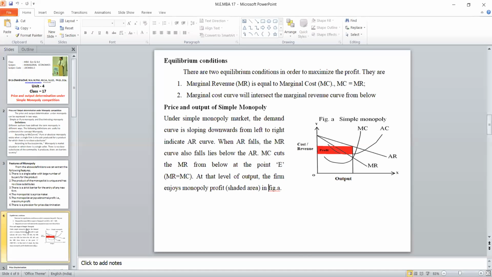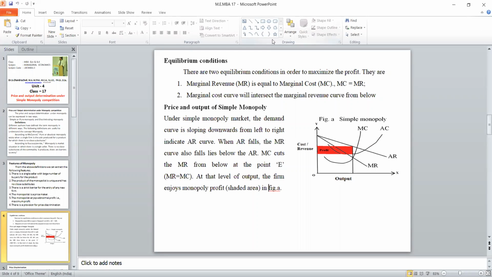Here there are 4 curves that we should have. That is, in revenue side there are 2 curves, and cost side there are 2 curves. In revenue side, average revenue and marginal revenue, and in the cost side it is average cost and marginal cost. Before going to all these revenue and cost functions, first we should keep in mind there are 2 equilibrium conditions. This is common for both perfect and imperfect competition.